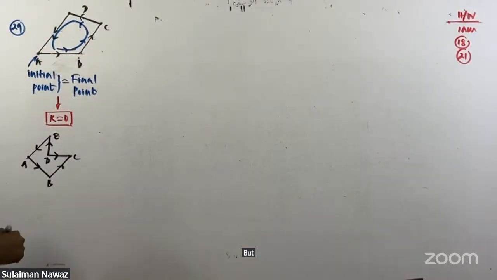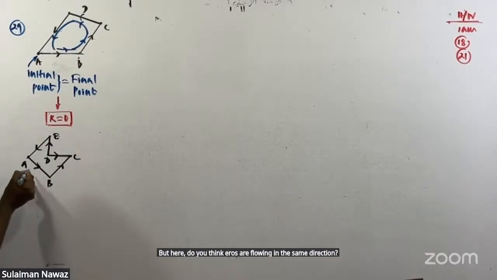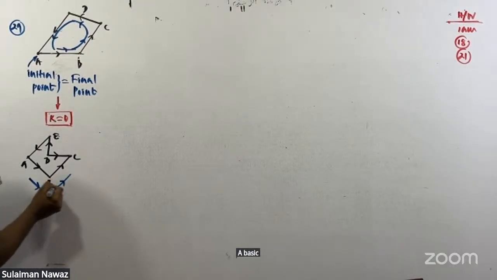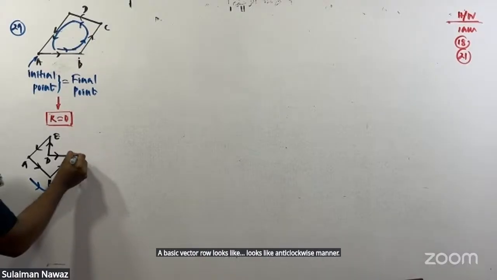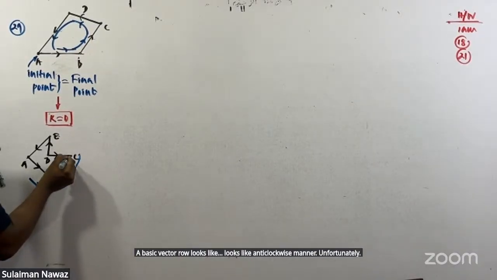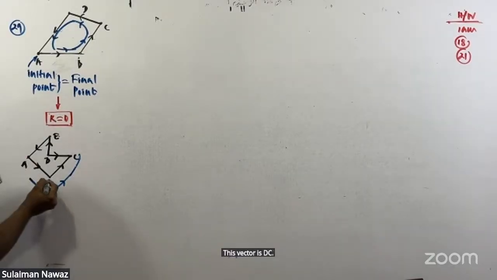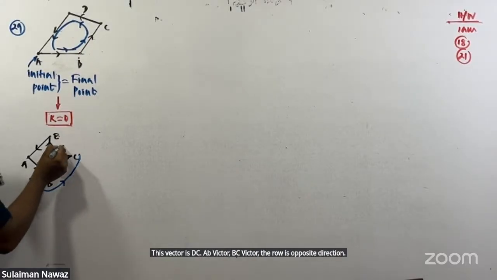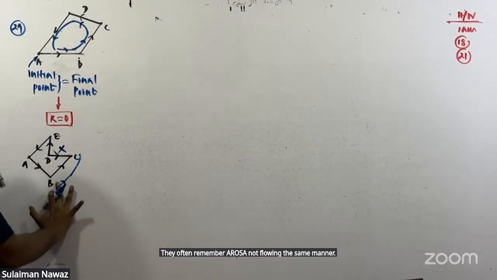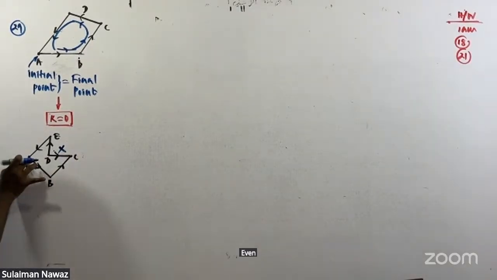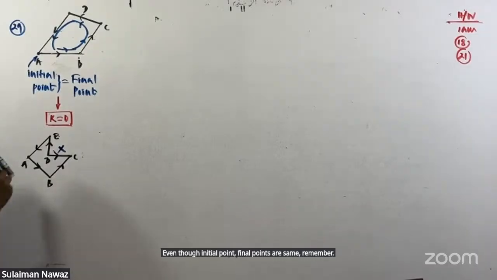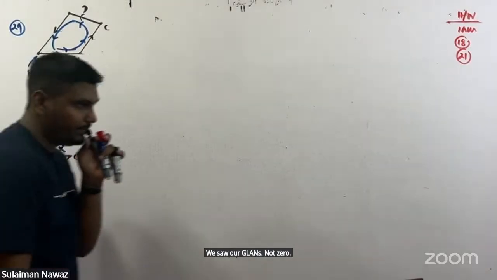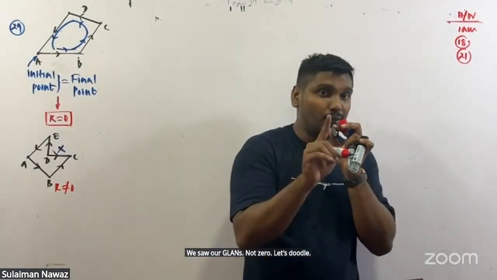But here, do you think the arrows are flowing in the same direction? They start like that only. Starting from point A, the AB vector arrow is like this. The BC vector arrow looks anti-clockwise. Unfortunately, this vector is DC. The AB vector and BC vector arrows are in the opposite direction. Therefore, remember, the arrows are not flowing in the same manner. Even though it's a closed circuit, even though the initial point and final point are the same, the result is not 0. Not 0. This is the important point you want to remember.